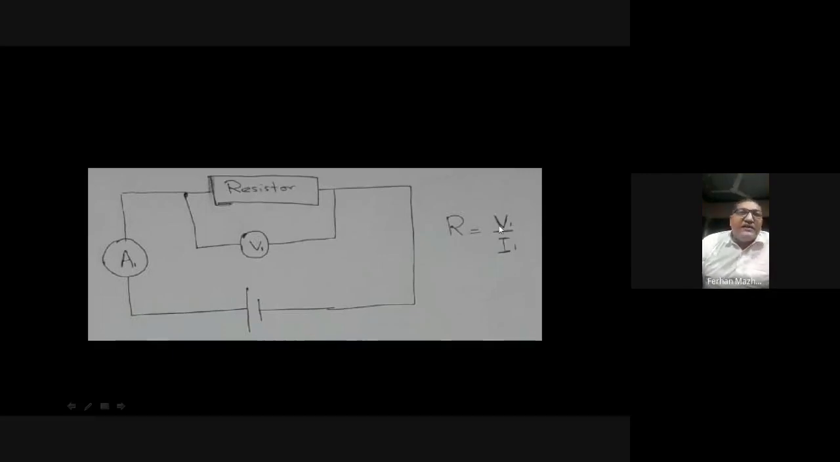The voltmeter will give you the voltage used by that resistor, and the ammeter reading will tell you how much current is flowing through that resistor. So voltmeter reading divided by the ammeter reading will give you the resistance. If I represent the resistance with a capital R, it is a very simple experiment. This is how you will measure the resistance of a given resistor.